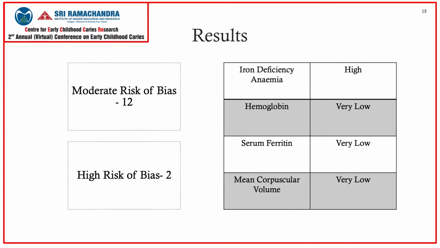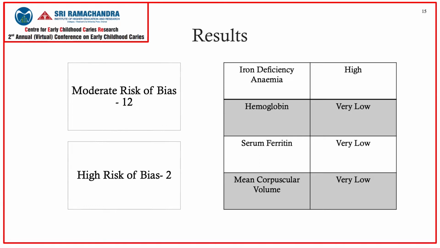The qualitative assessment of the studies, which was done using the Newcastle-Ottawa scale and modified Newcastle-Ottawa scale, revealed a high risk of bias, elucidating low quality, which was demonstrated in 2 cross-sectional studies, and moderate risk of bias, implying moderate quality, which was demonstrated in 1 cohort, 3 case control, and 8 cross-sectional studies.